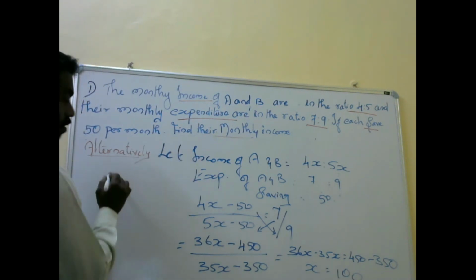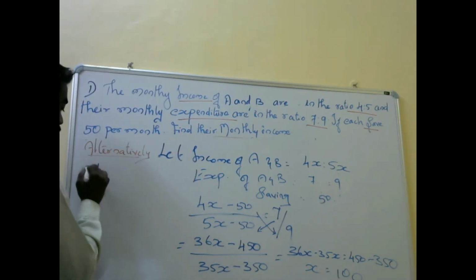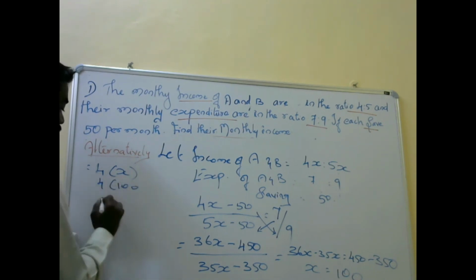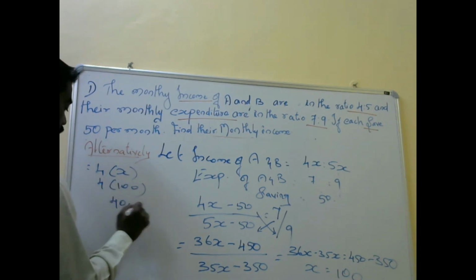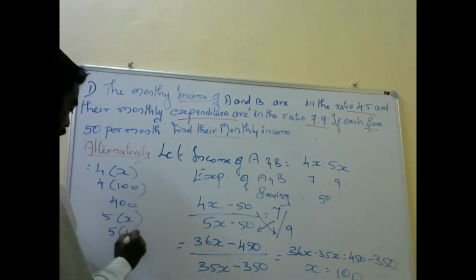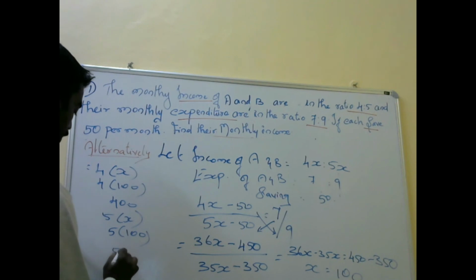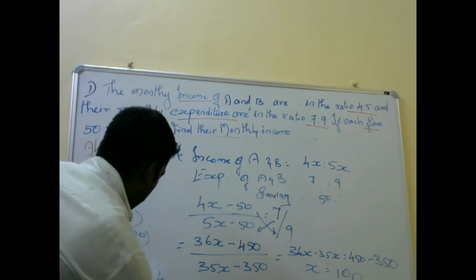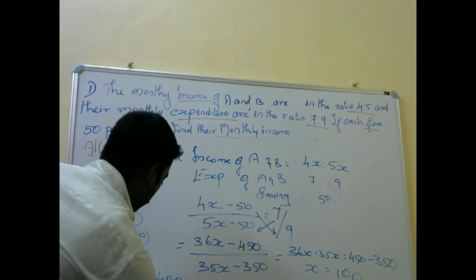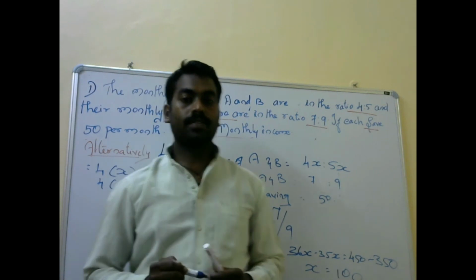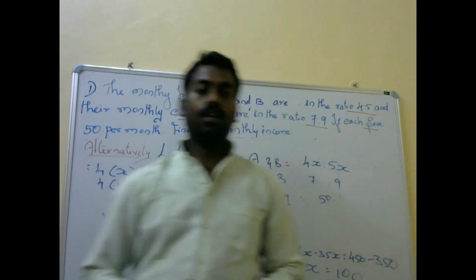So 4x, 4 into 100, is 400, and 5x, 5 into 100, is 500. So the income will be 400 is to 500 for A and B. Are you clear on this sum? Copy this.